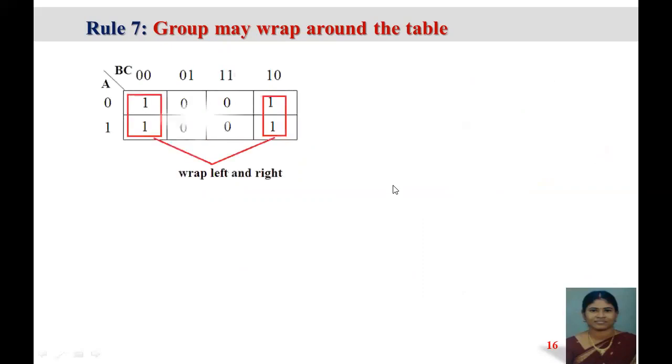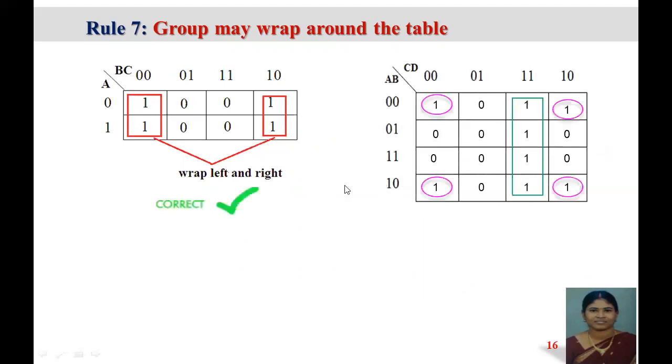The 7th rule is that groups may wrap around the table. Wrap around means, see here, the first column and last column can be grouped. So this is the correct way of grouping.